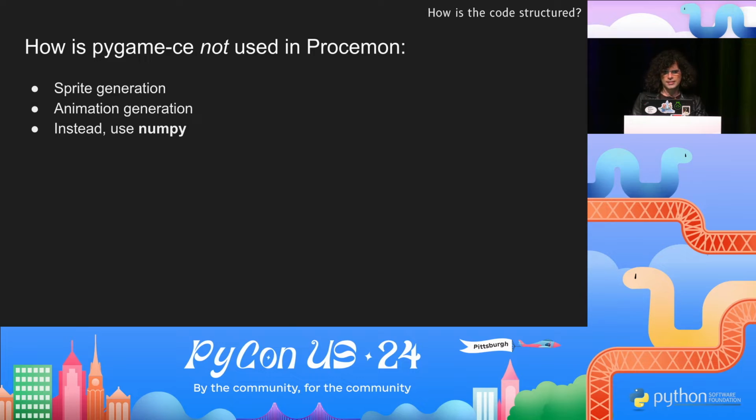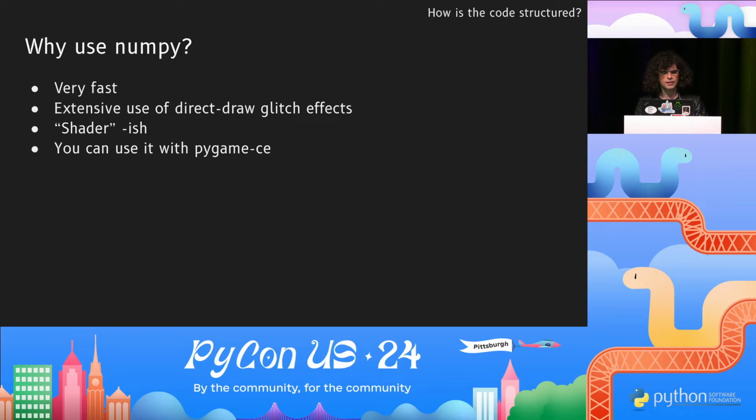I don't really consider Procemon to be a pygame-ce game because, first off, pygame-ce is not a game engine, it's a library, and second off, most of the logic in this game that does the procedural generation is handled by numpy. Numpy is great for game development because it's fast. Procemon opts for numpy rather than pure Python whenever possible. I used numpy to manipulate image data as 3D numpy data, where the axes are width, height, and then RGB.